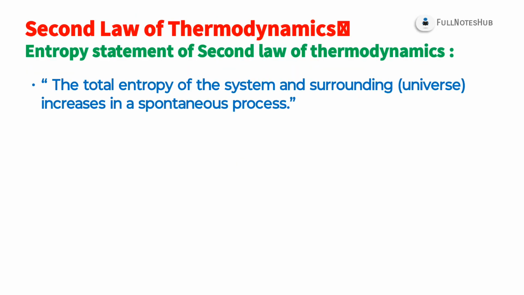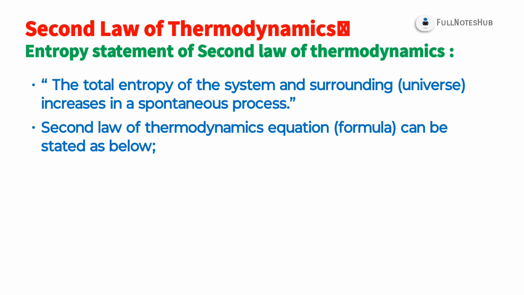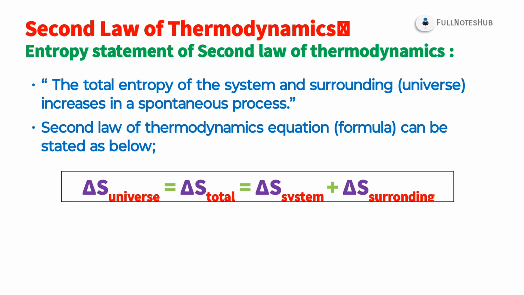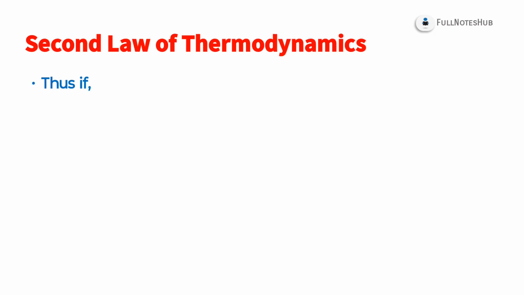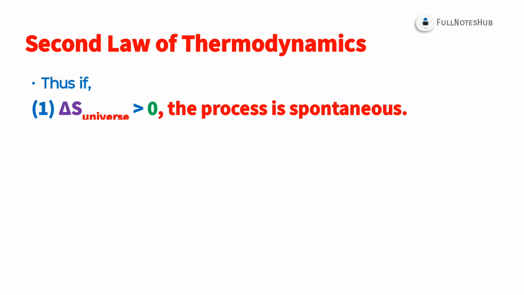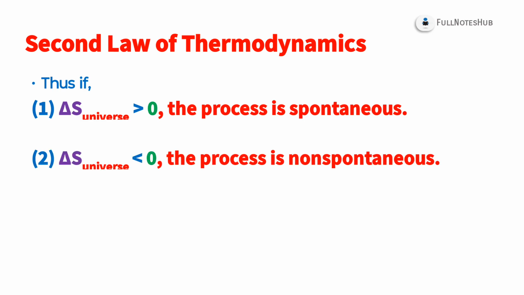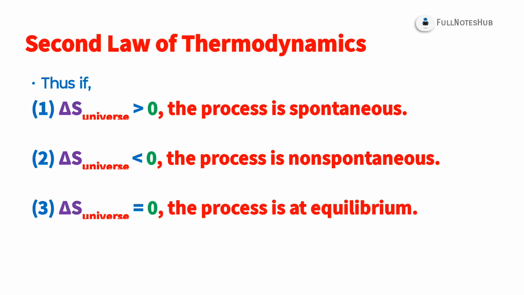The total entropy of the system and surrounding increases in a spontaneous process. Then the second law of thermodynamics equation can be stated as below: delta S universe equals delta S total equals delta S system plus delta S surrounding. Thus, first, if delta S universe is greater than 0, the process is spontaneous, meaning delta S is positive. Second, if delta S universe is less than 0, the process is non-spontaneous, meaning delta S is negative. Third, if delta S universe equals 0, the process is at equilibrium, meaning delta S is 0.